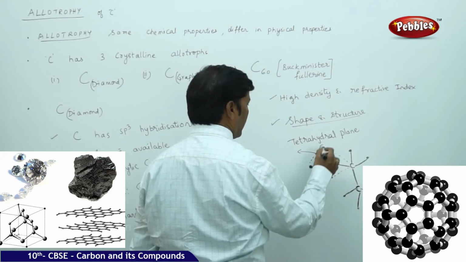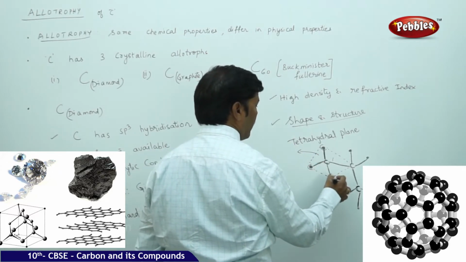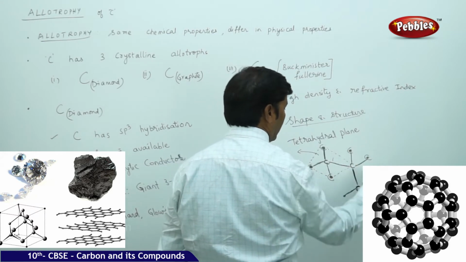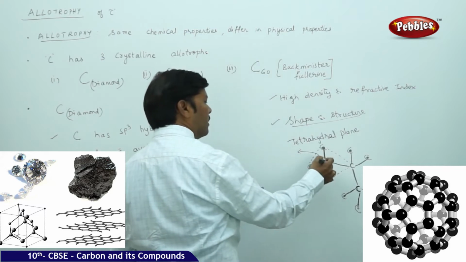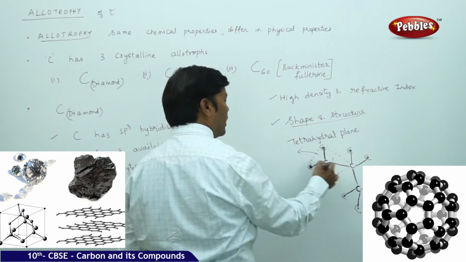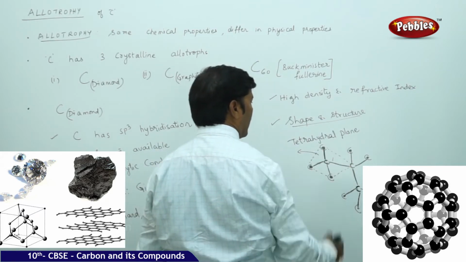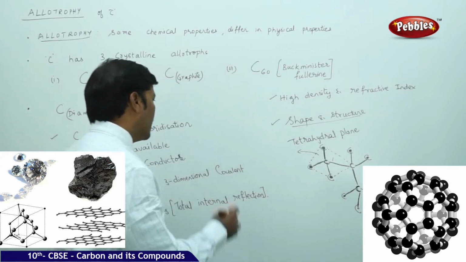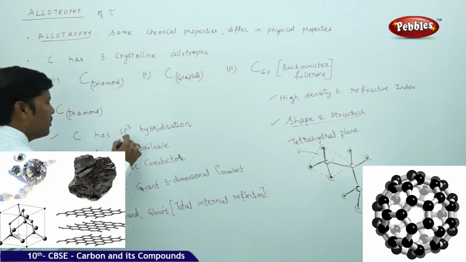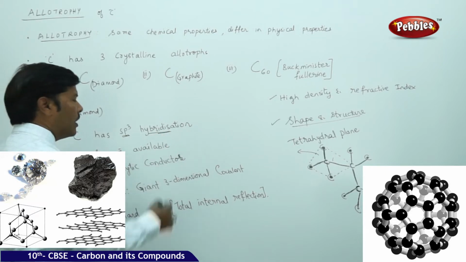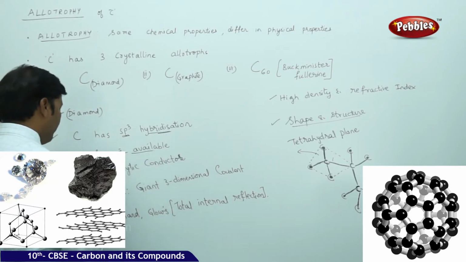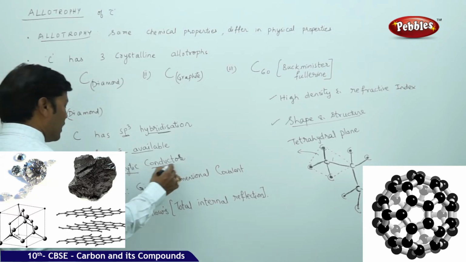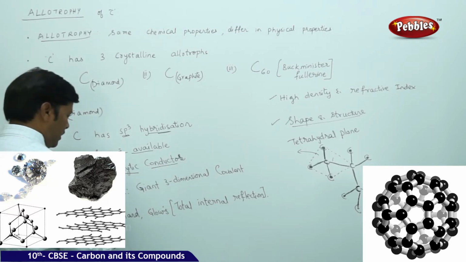Suppose I place one more carbon here and here, and so on. That is why we say that in diamond carbon undergoes sp3 hybridization, and because of that there are no free electrons available, so it is a bad electrical conductor, and because of that it is very hard.